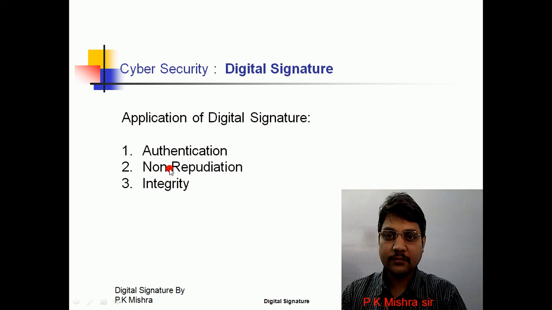And non-repudiation means the sender cannot deny that this message was sent by him. Okay, this is all about the digital signature.